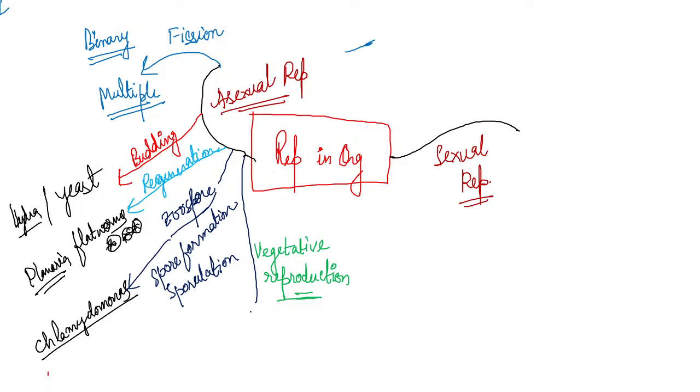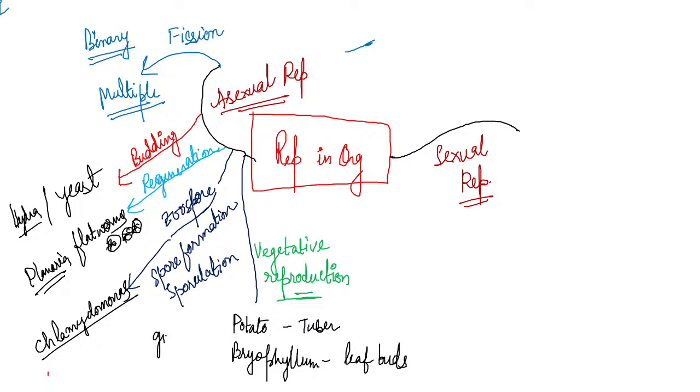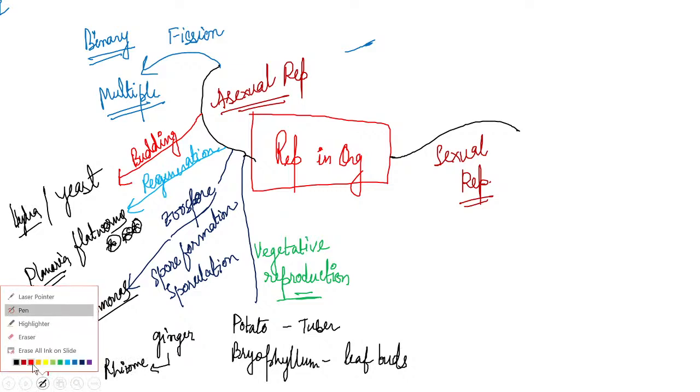And then there is vegetative reproduction. Vegetative reproduction is seen in potato, from the tuber. Then it is seen in the Bryophyllum leaf, from the leaf buds. Next, it is also seen in ginger. In banana also and ginger also, new plants arise from the rhizome.